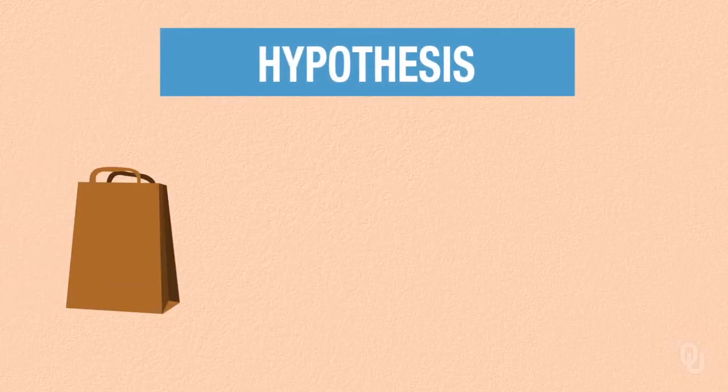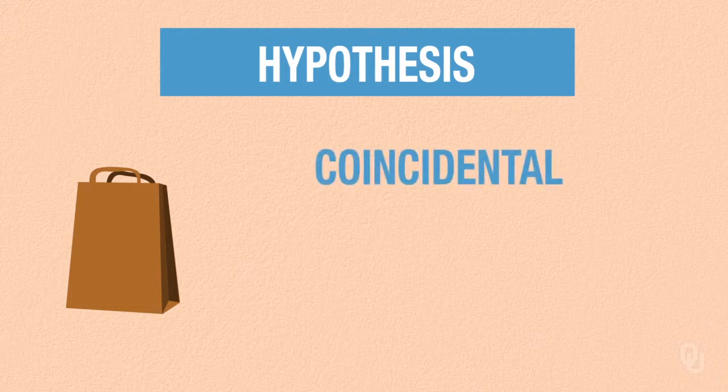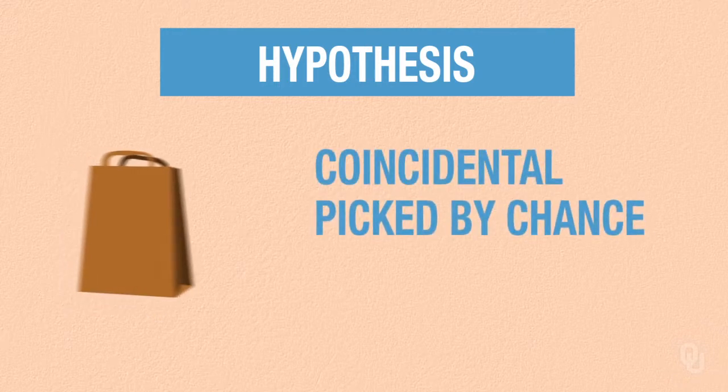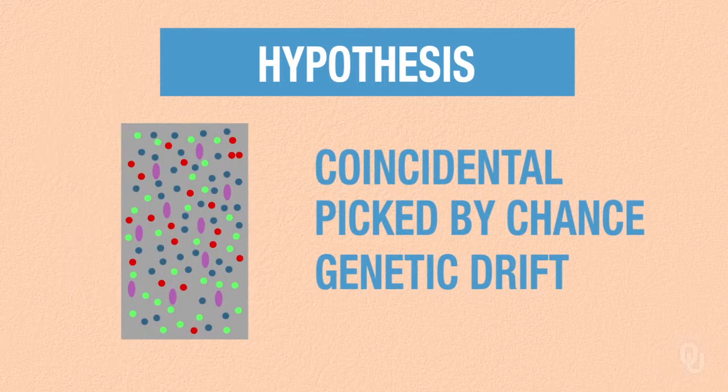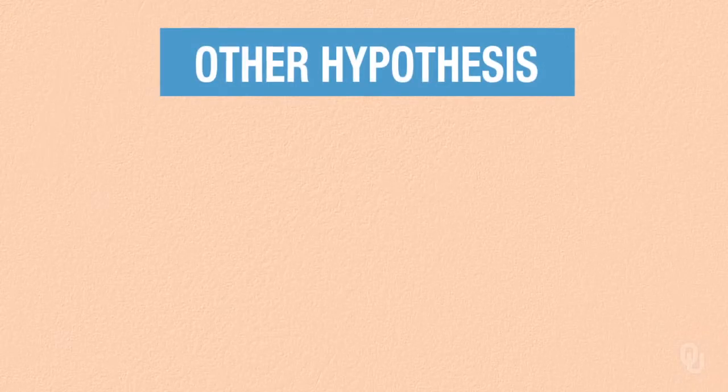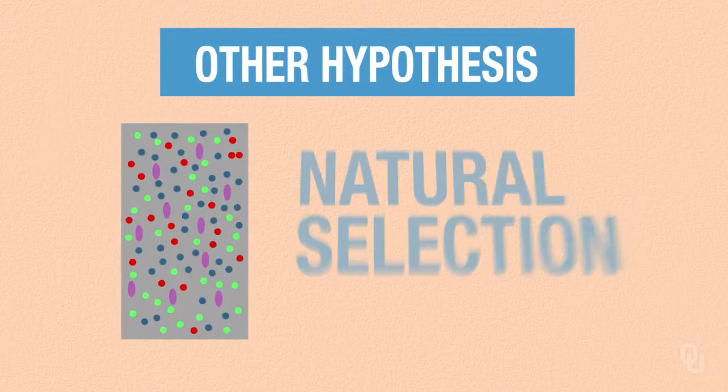One hypothesis is that the change was coincidental, caused by chance and genetic drift alone. The allele just happened to get sampled very frequently, even though it had no advantage over other alleles. In essence, the allele won the reproductive lottery. The other hypothesis is that the allele was under natural selection.